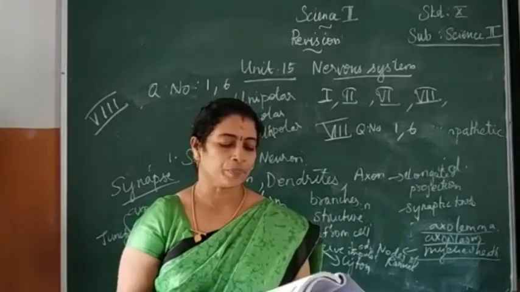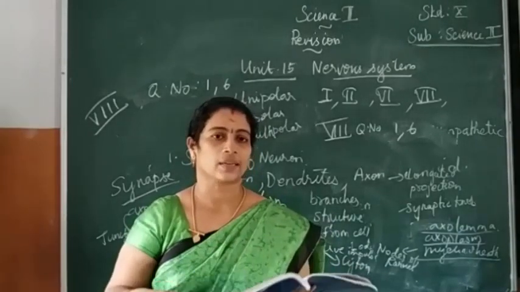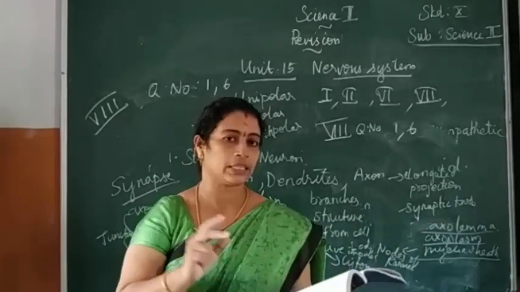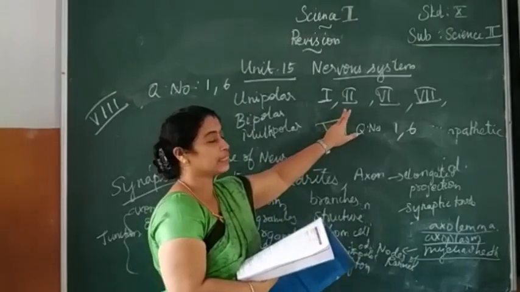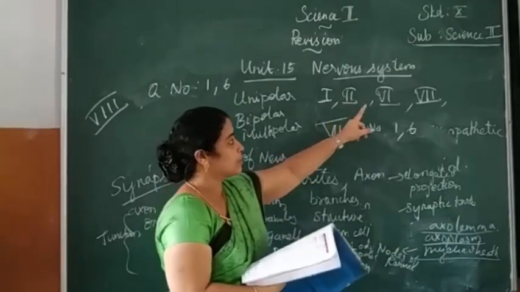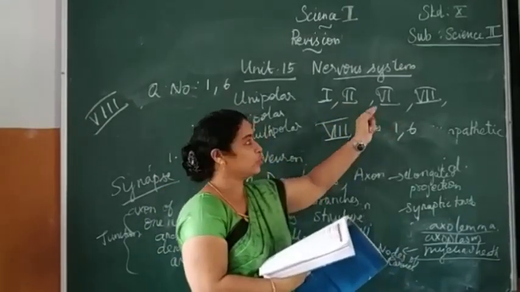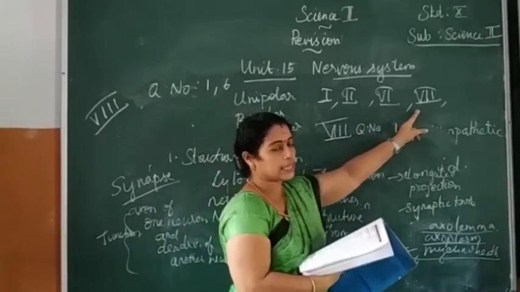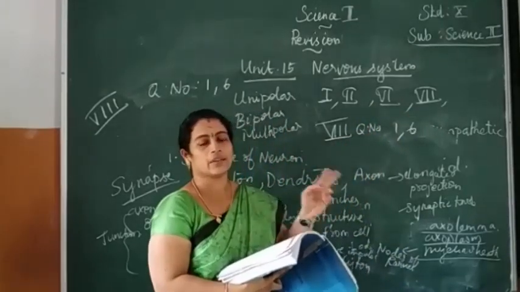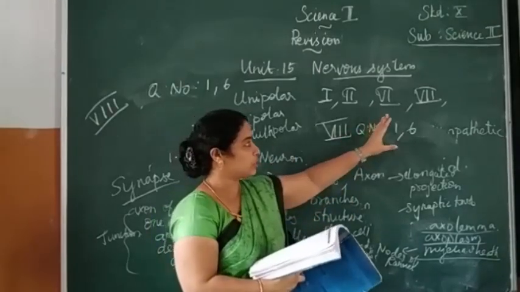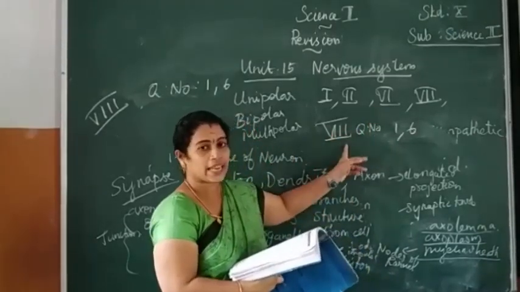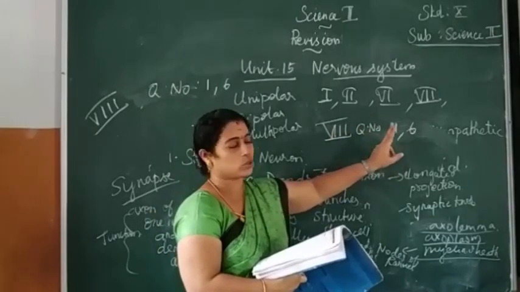You have to study and complete before the next revision class. You have to complete the first Roman number, that is, choose the correct answer. Second Roman number, filling the blanks. Sixth one, short answers, very small answers. Then Roman number 7, two differences: between voluntary and involuntary action, and myelinated and non-myelinated neuron. These two you have to complete. Then Roman number 8, I have given only 2 questions.